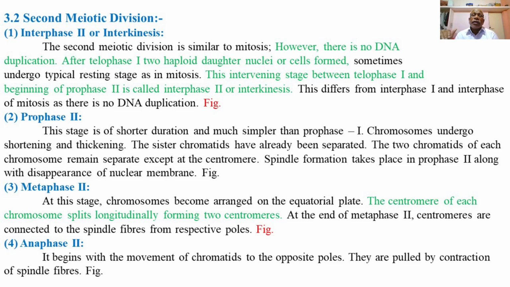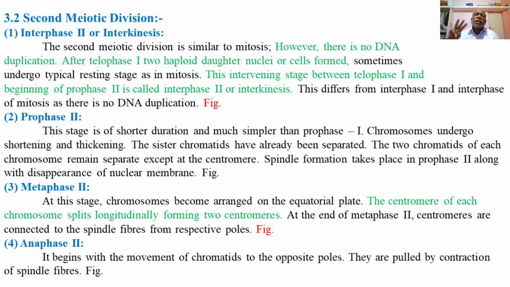In prophase second, another event taking place is spindle fiber formation, along with disappearance of the nuclear membrane.